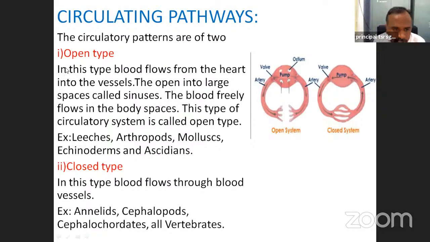I will explain. In this type, blood flows from the heart into the vessels. The heart pumps the blood into the blood vessels. The blood vessels open into large spaces. This is the figure. This is the large space. The large space is called the sinuses. The blood freely flows in the body space. This is the body space.